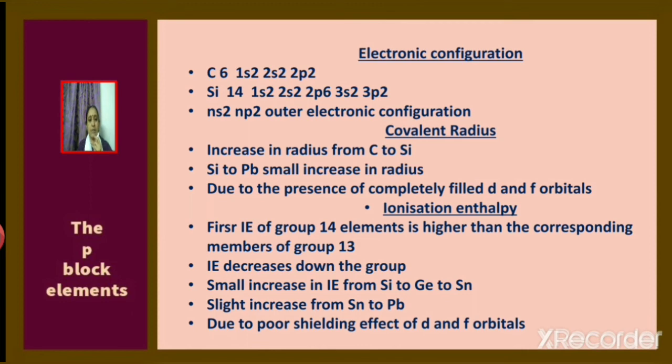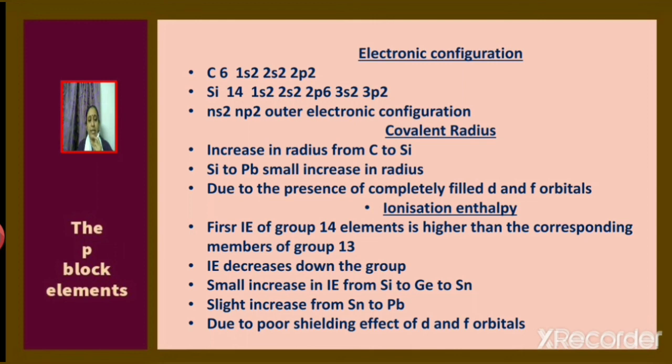Next, we shall discuss about ionization enthalpy. The first ionization enthalpy of group 14 elements is higher than the corresponding members of group 13. We know that as we move across a period, ionization enthalpy increases. So, the first ionization enthalpy of group 14 elements will be higher than the corresponding members of group 13.